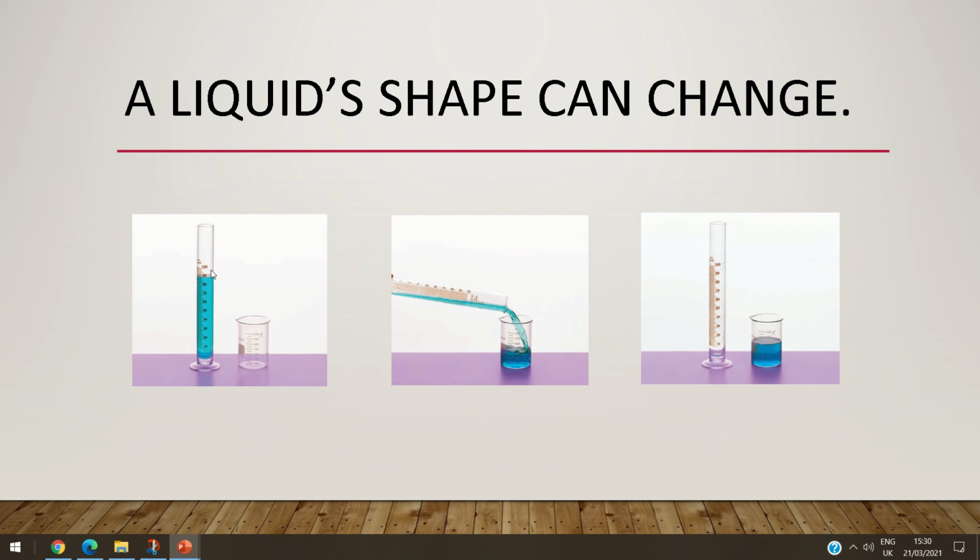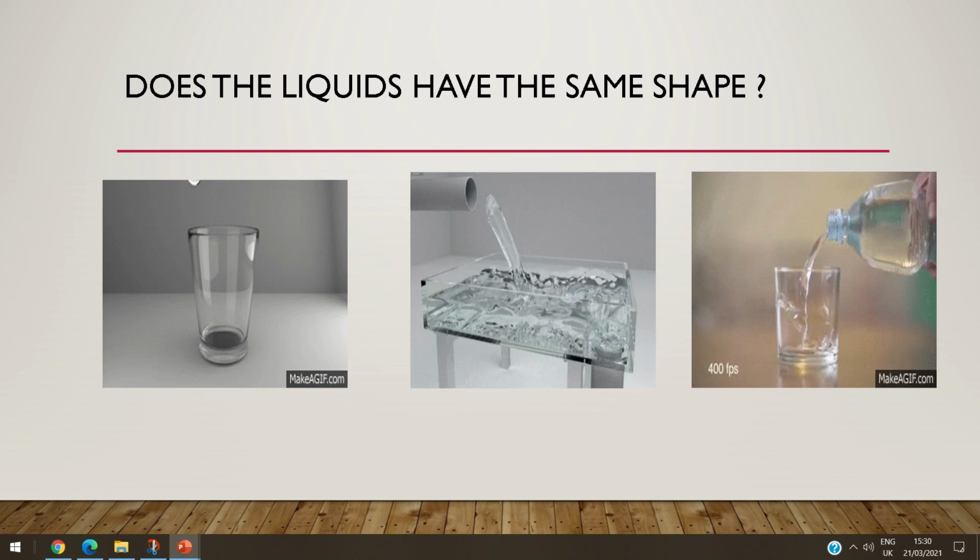Like this container, okay? The cylinder. Now the liquid takes the shape of this cylinder. If we pour it in another one, it takes the shape of that cylinder also. So the liquid takes the shape of the container it is in.